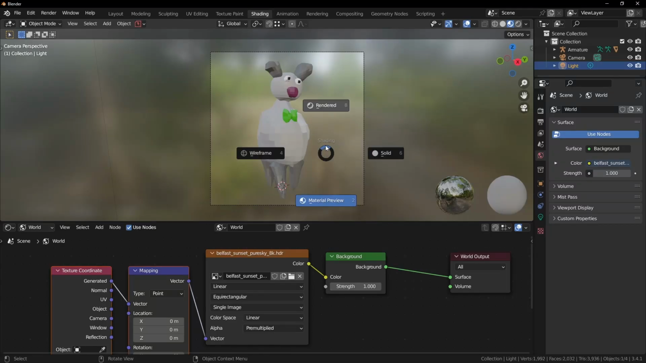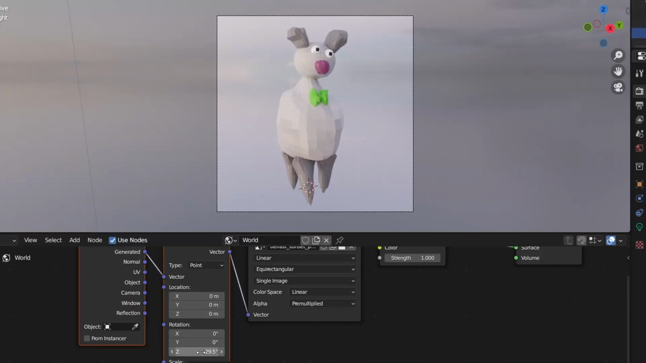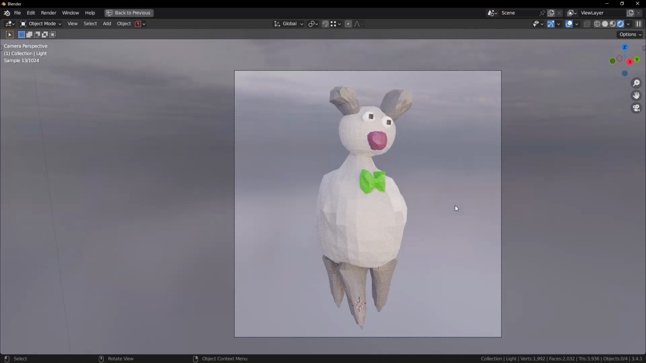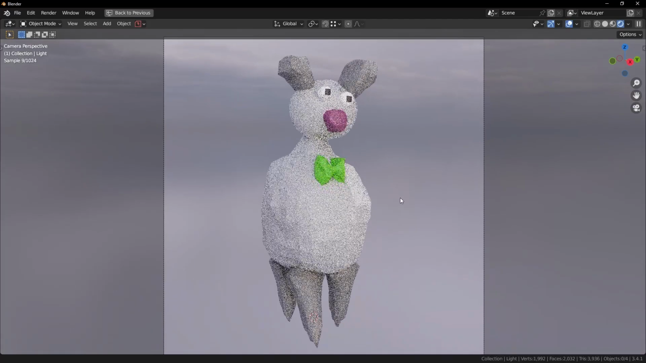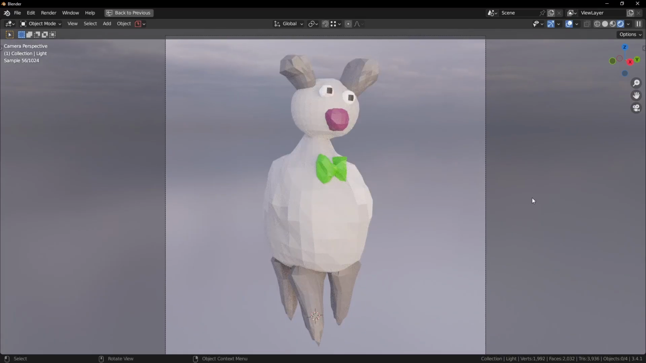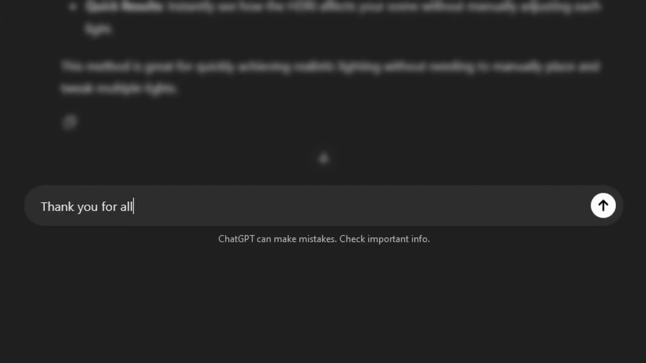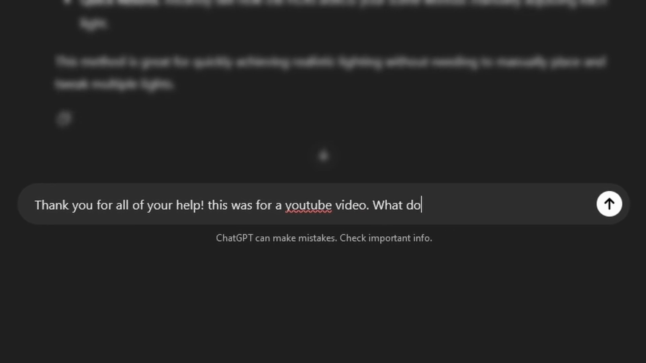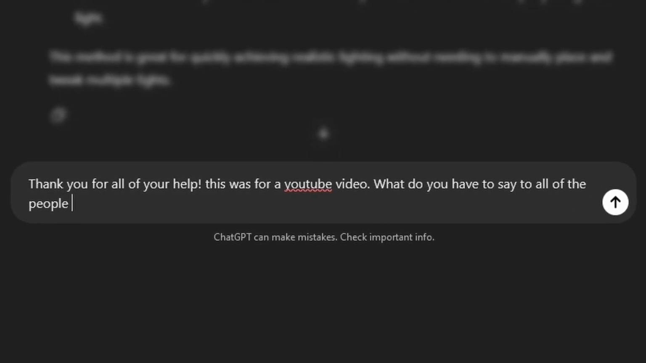I just popped in one of my favorite HDRIs and rotated it to match my incredible shading that I did on my character earlier. But alas, I finally made the perfect piece of art. I couldn't have done it without you, ChatGPT. Thank you for all of your help. This was for a YouTube video. What else do you have to say to all the people watching this video?